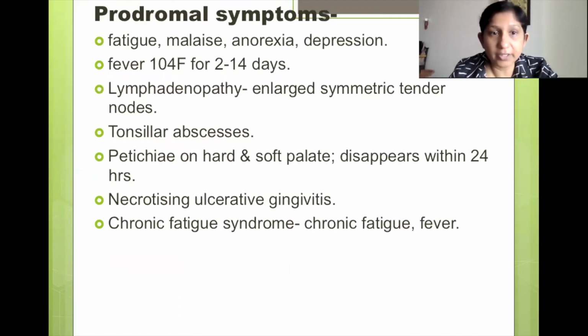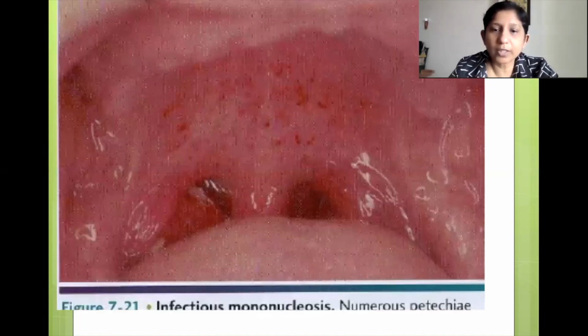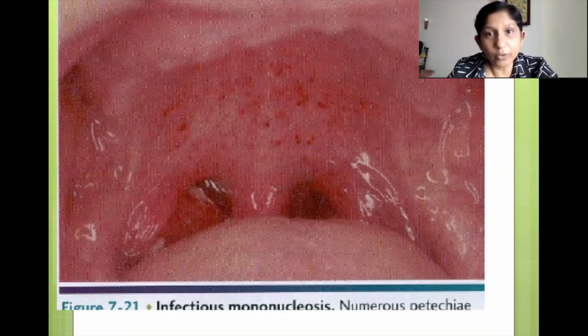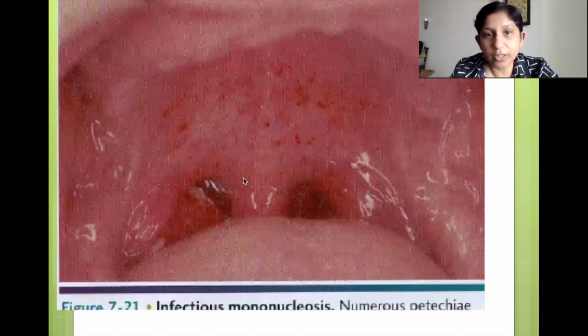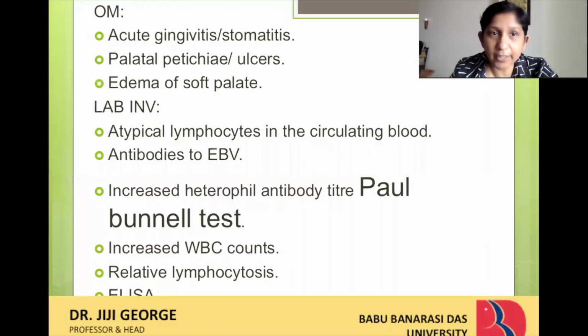So I've already discussed the prodromal symptoms. Prodromal symptoms are those which initially come in a viral infection, and a day or two later the full-fledged infection would start. So that's how you see petechiae or pinpoint hemorrhages in the soft palate. This can be due to either oral sex or deep kissing, and this is how you exactly see these lesions, and they become self-healing lesions.